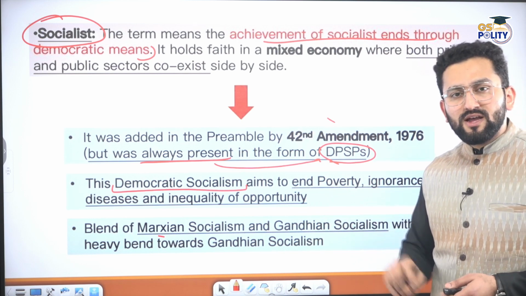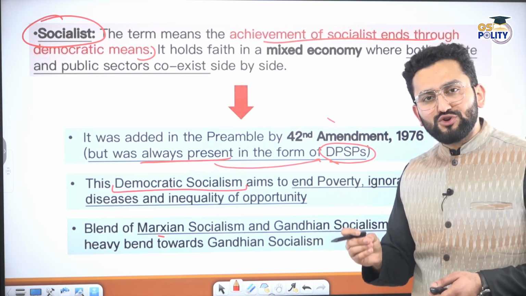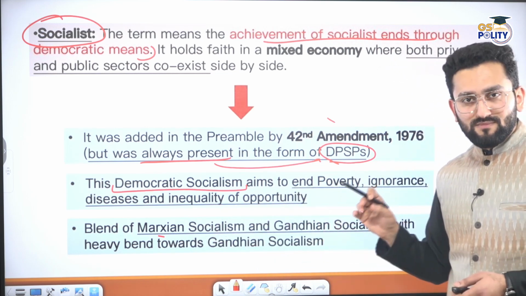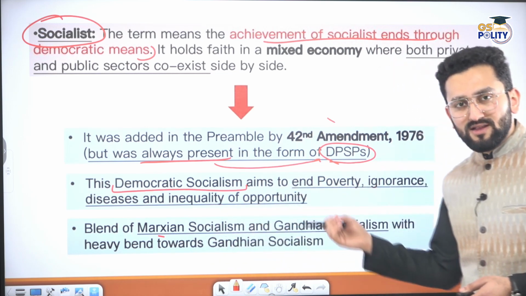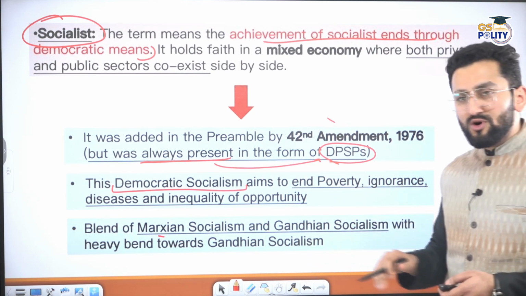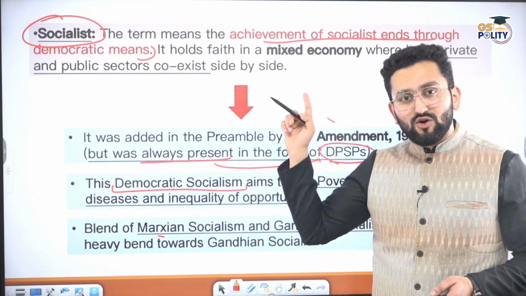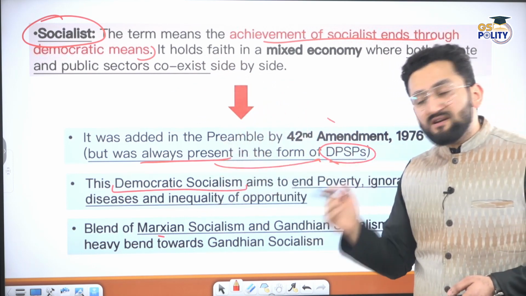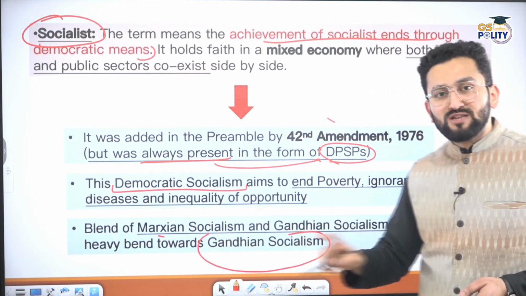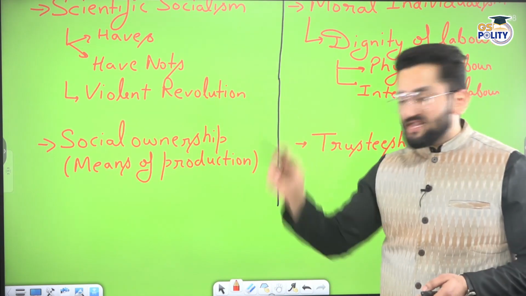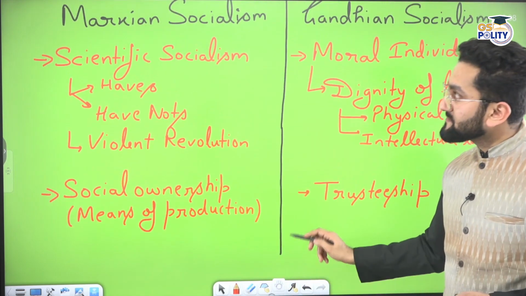Now, UPSC two years back asked a question on the difference between Marxism and Gandhism: the Marxian idea of socialism and the Gandhian idea of socialism. Let's understand this difference, although you should know that when the word socialist is used in the Indian Constitution, when socialist-based principles are used in our DPSP, they are tilted toward Gandhian socialism, not Marxian socialism. Now what is the difference? Please have your attention here.